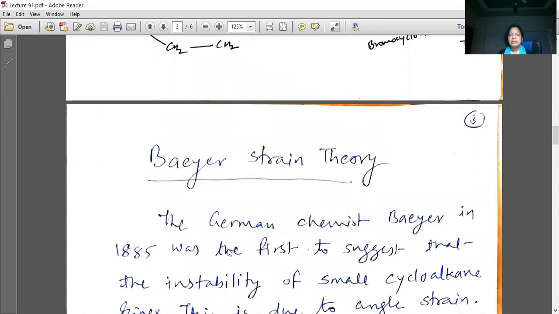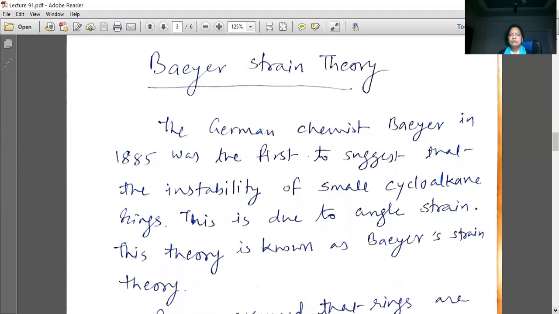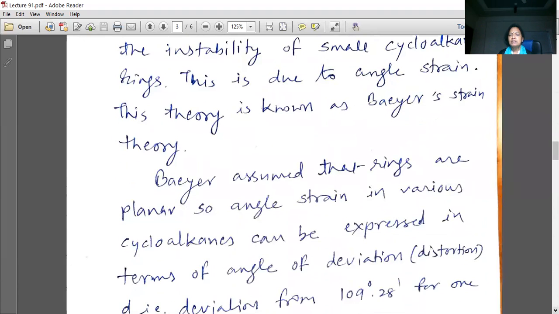Bayer's strain theory. The German chemist Bayer in 1885 was the first to suggest that the instability of small cycloalkane rings is due to angle strain, and the theory is known as Bayer's strain theory.